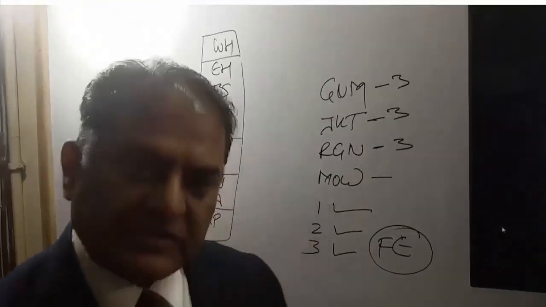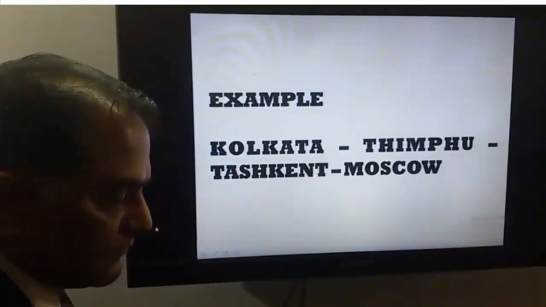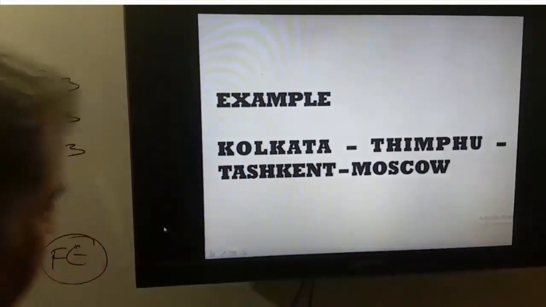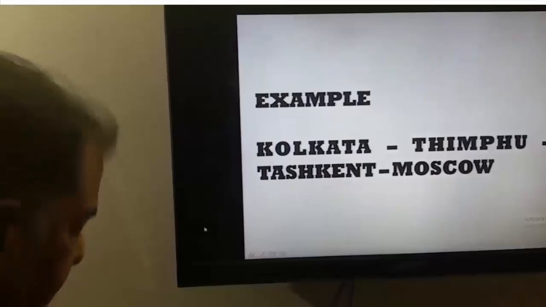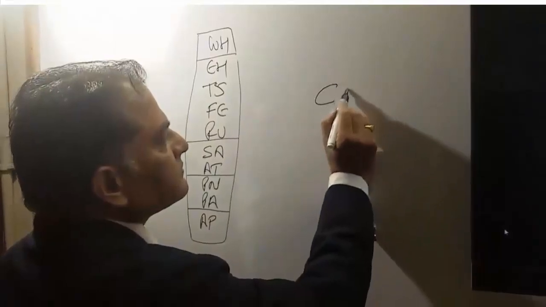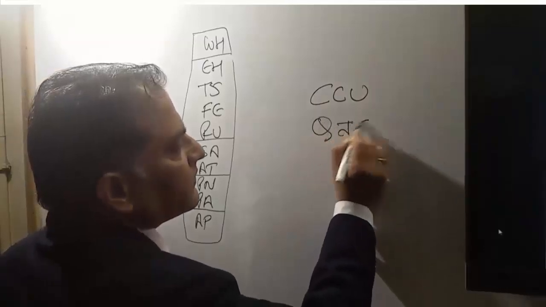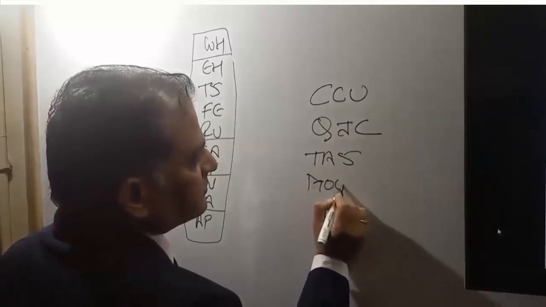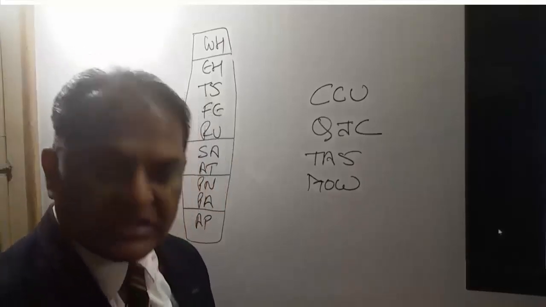Now I'll see one more example. Now it says Kolkata, Thimphu, Tashkent and Moscow. Now as we already know that for FE our itinerary has to satisfy three conditions.